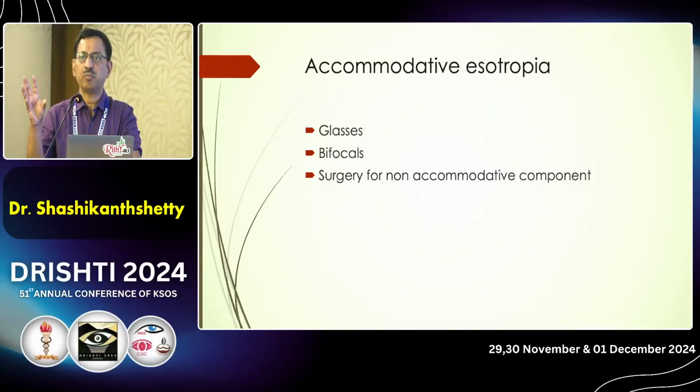Why we want to operate on this esotropia is to get the deviation down to a very small angle, like a microtropia, so the patient develops binocular vision. The whole idea of operating on this patient, giving glasses, is so that the patient develops binocular vision.